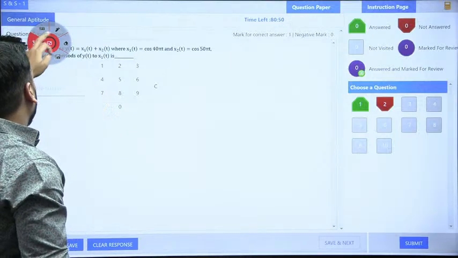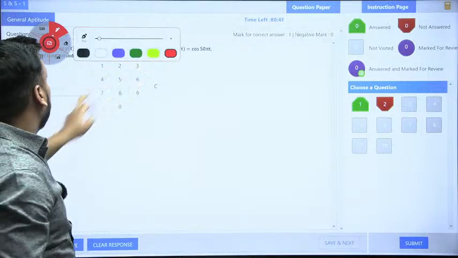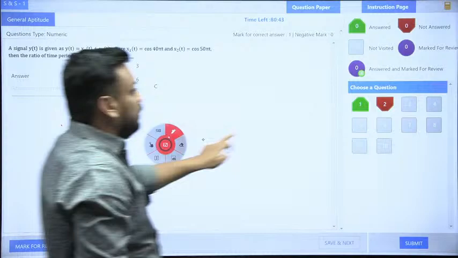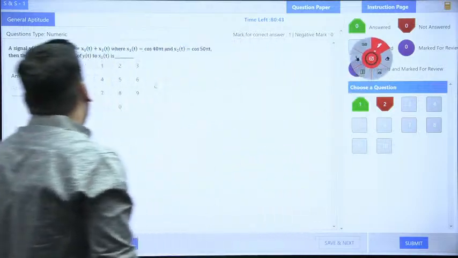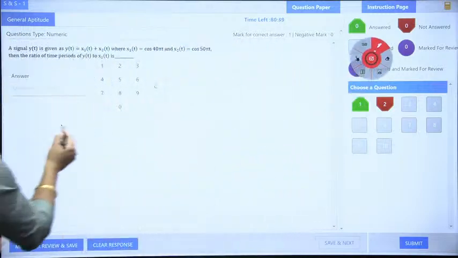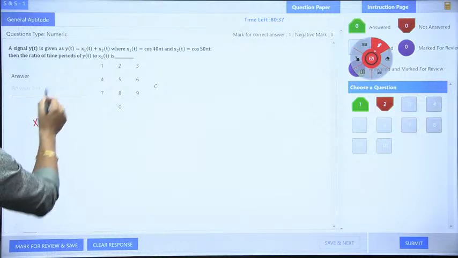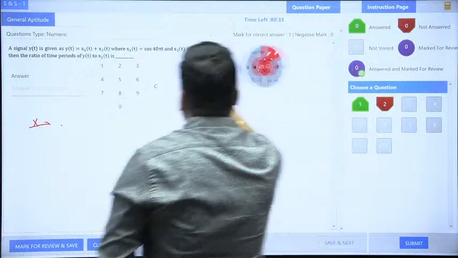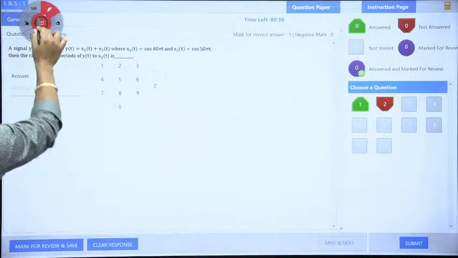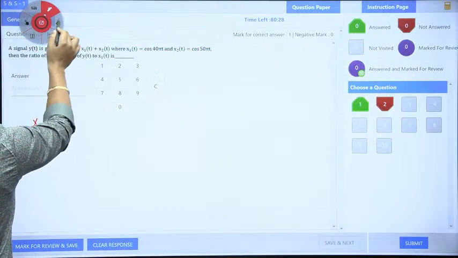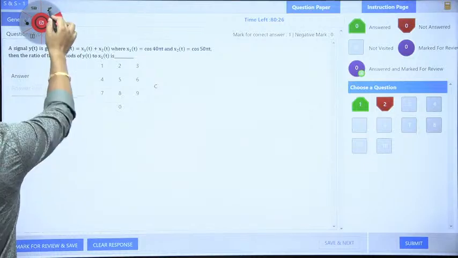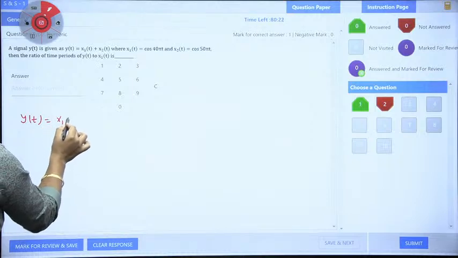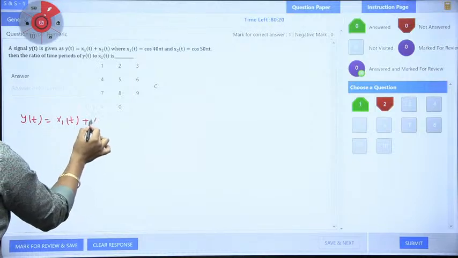Now guys, again coming to this question. Let me place it here. Now tell me. I think the question part may not be visible, so I will write the question for you. It is given that y(t) is given to you as x1(t) plus x2(t).